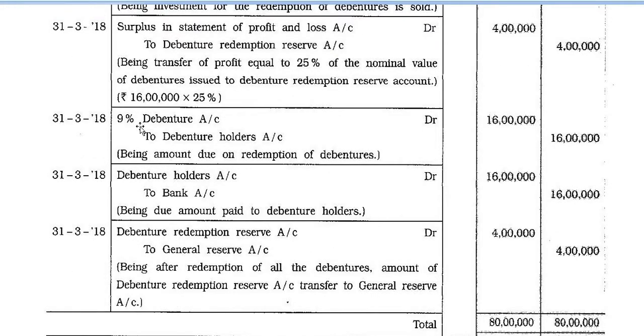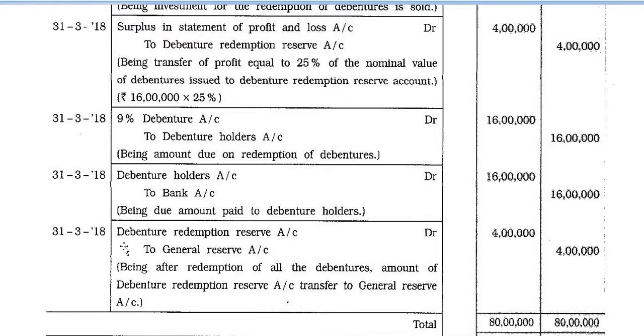31st March 2018, 9% debenture account debit 16 lakh to debenture holders account 16 lakh, being amount due on redemption of debenture. 31st March 2018, debenture holders account debit 16 lakh to bank account 16 lakh, being due amount paid to debenture holders.